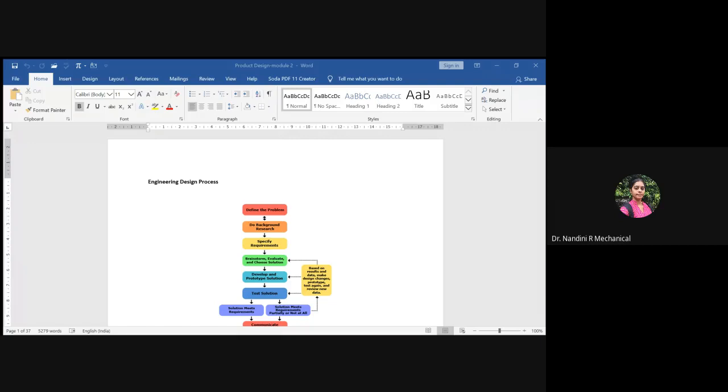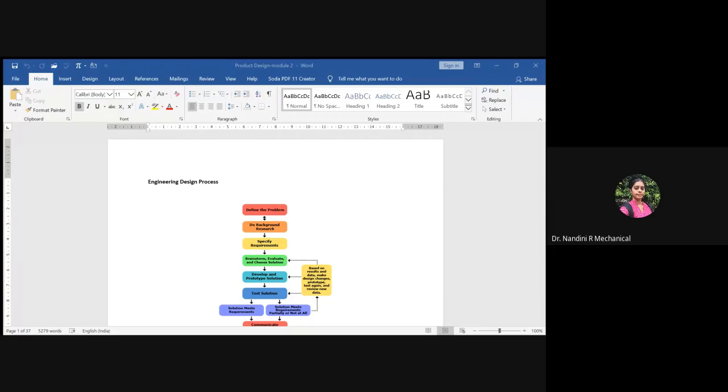Okay, I will explain. Based on the needs and the desires of the customers, you will define the problem. Once the problem has been defined, you have to do the background research. Based on the requirement of the customers, what work is already done by the other manufacturing people? Is there any related work to the concept you want to manufacture?